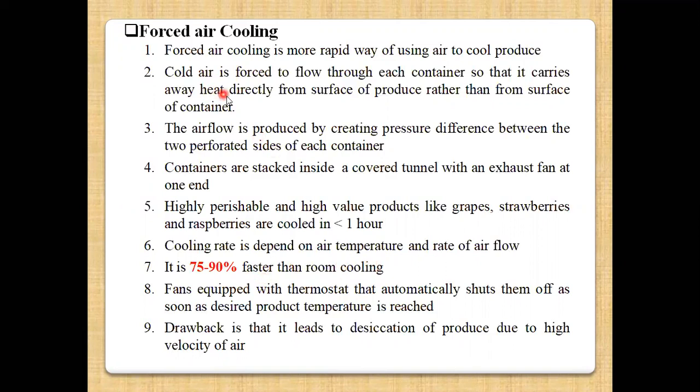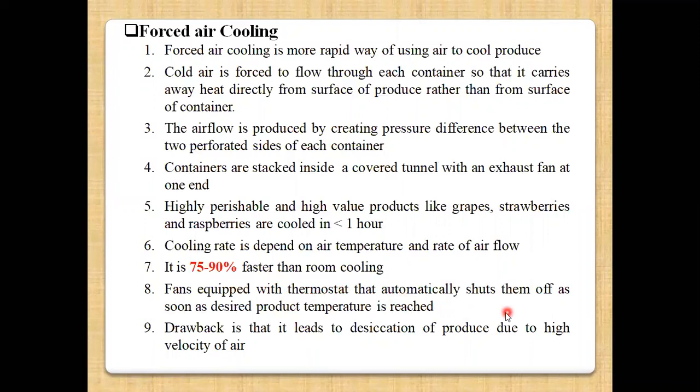Now this forced air cooling method is provided with fans, and the fans are provided with a thermostat, so that it automatically shuts them off as soon as the desired product temperature is reached. Whatever temperature we want to maintain in that room as per the variety of your produce is maintained by the thermostat.